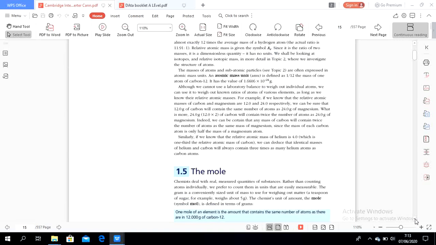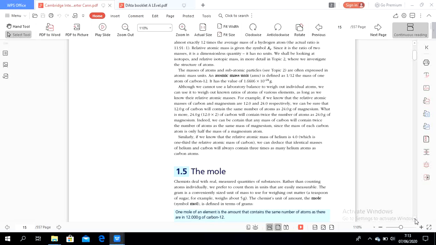The masses of atoms and subatomic particles are often expressed in atomic mass units. The atomic mass unit, or amu, is defined as 1/12 of the mass of one atom of carbon-12.